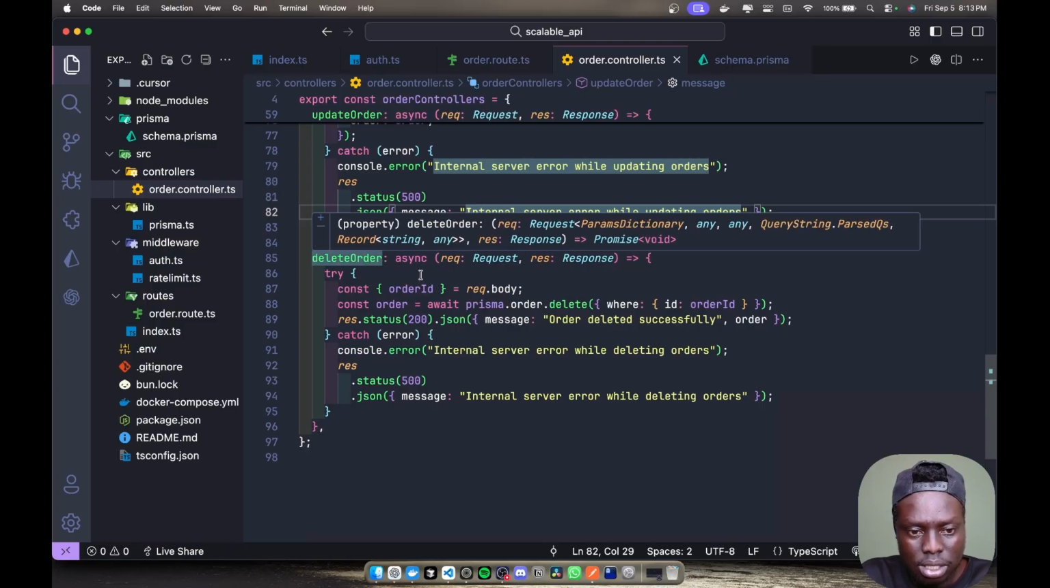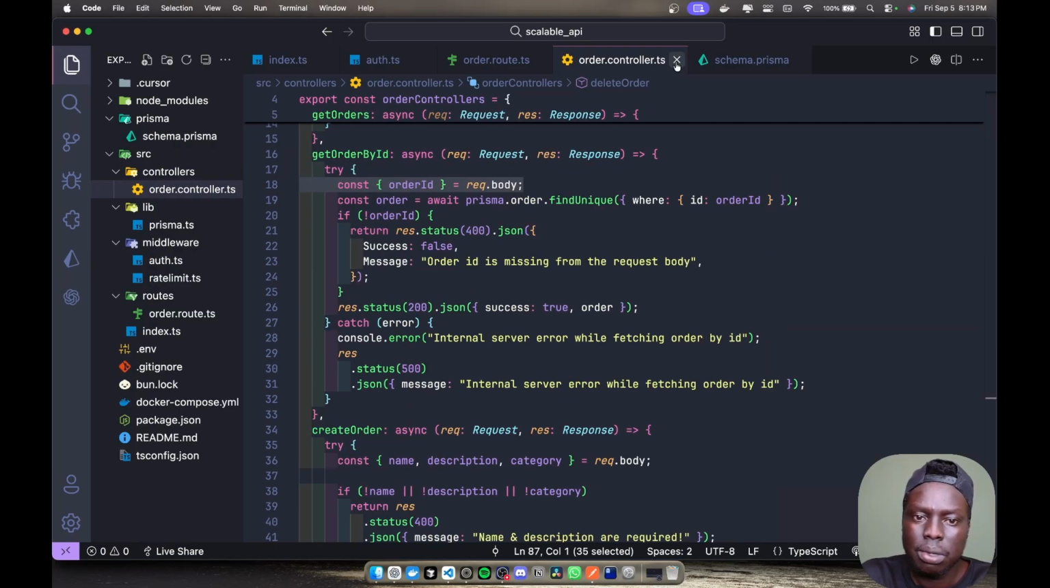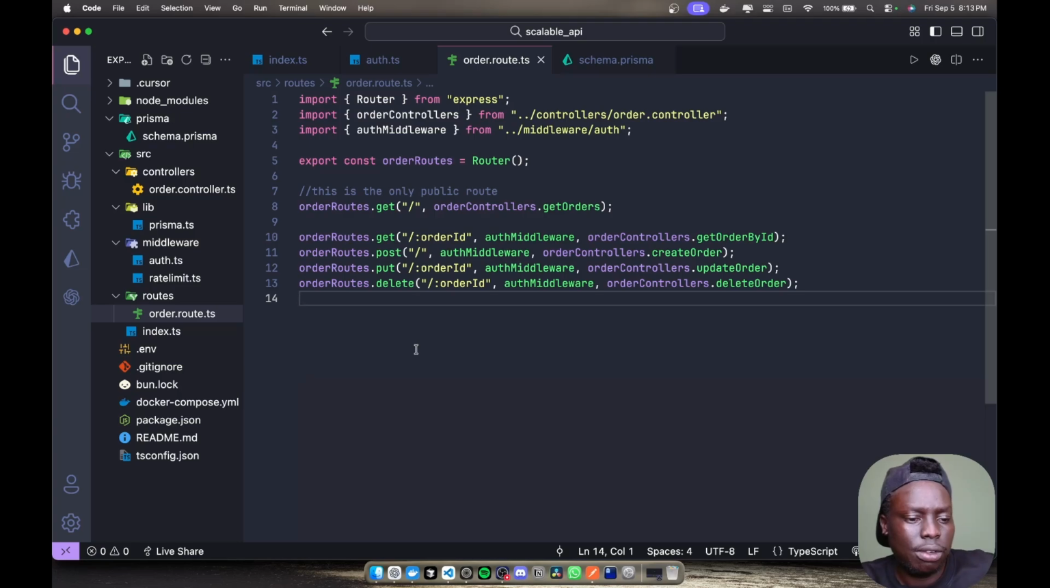Now the last one is delete an order. As you can see, we are getting the order ID from the request body one more time, and then here we are just saying prisma.order.delete, where the ID is the same as the order ID, and then the internal server error, like we always explain. So that is basically it for the internal working architecture of this REST API.